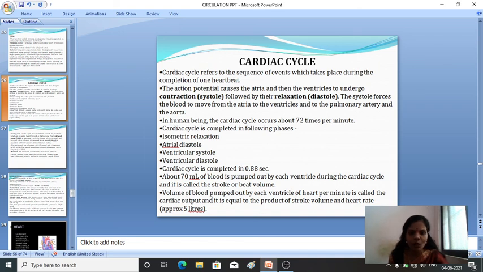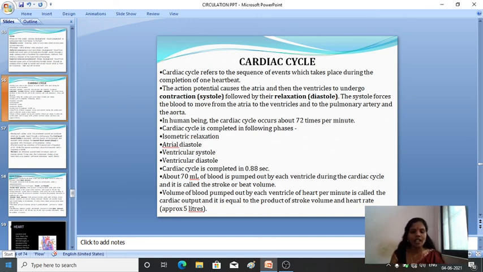Okay, then the volume of blood pumped out by each ventricle of the heart per minute is also called cardiac output, and it is equal to the product of the stroke volume and the heart rate. It's approximately 5 liters.